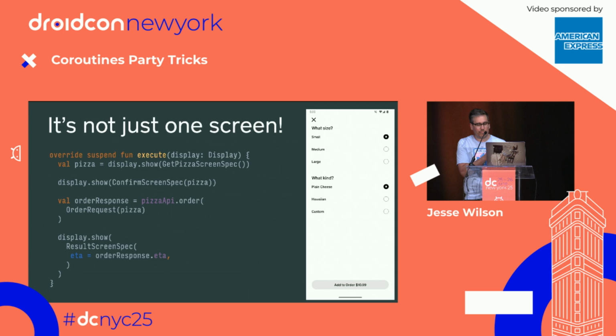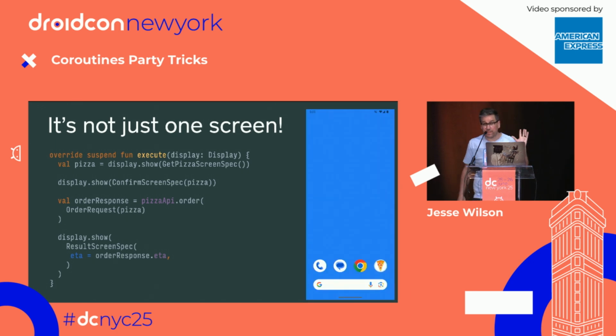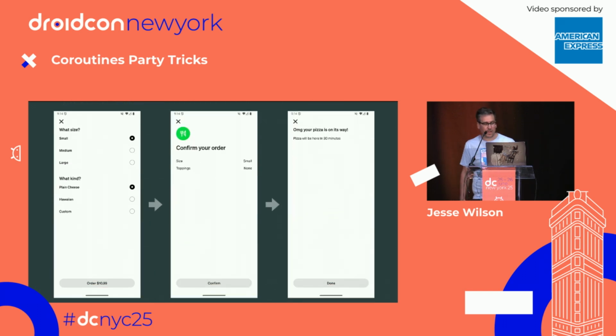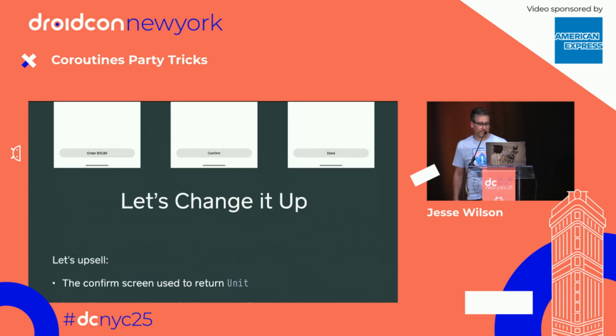All right, so the real reason is that our applications are not just built of a single screen. So I'm going to show my pizza screen, then I'm going to show a confirm screen, then I'm going to call my server. You say like, get me this pizza, and then I'm going to show a success screen. And so that's what this flow looks like in my UI. So I've got multiple screens.